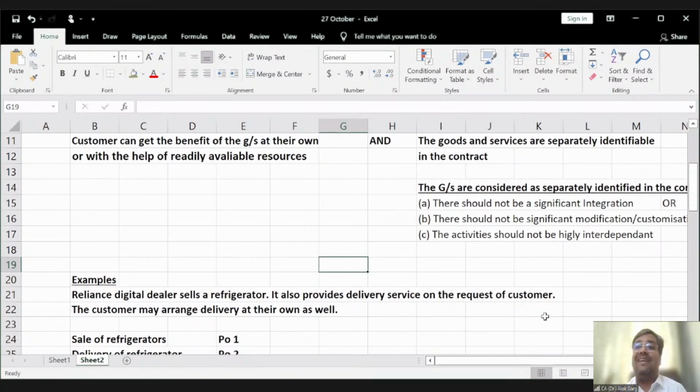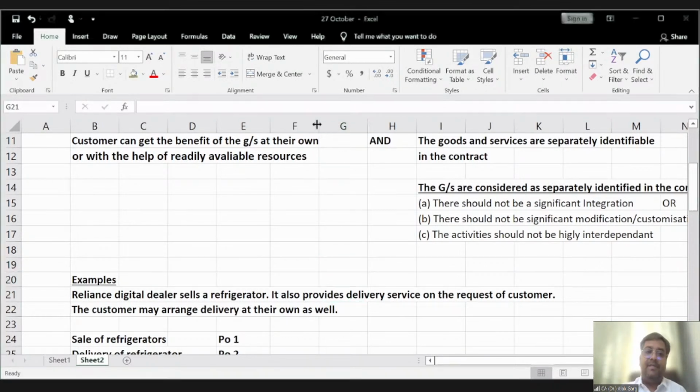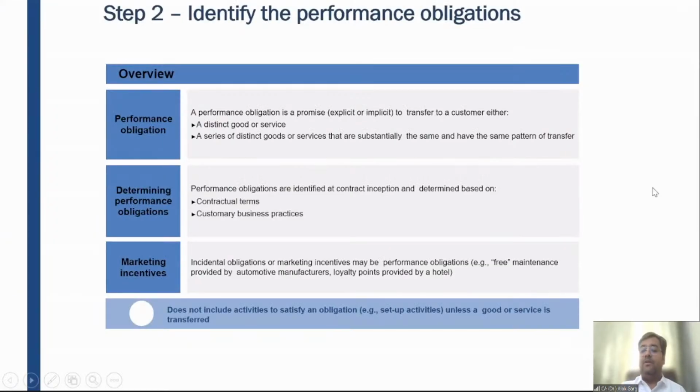Or like a construction activity. In construction activity, you have given a contract to a contractor, right? He will do the electric work, the plumbing work, the flooring work, the civil work. So everything requires a significant degree of integration, and hence it is considered as a single contract, right? So friends, let's move on to the presentation and let's discuss a lot of real life examples, right?